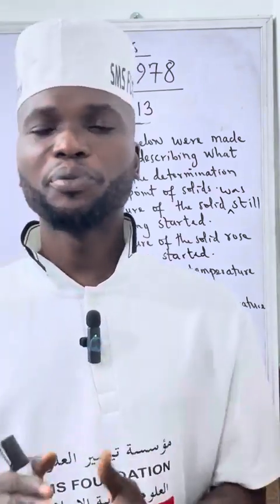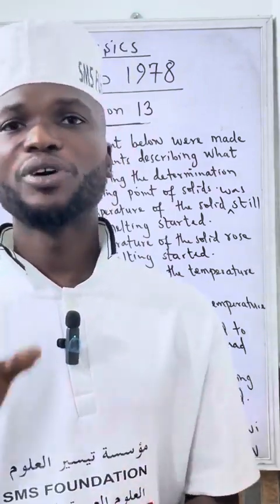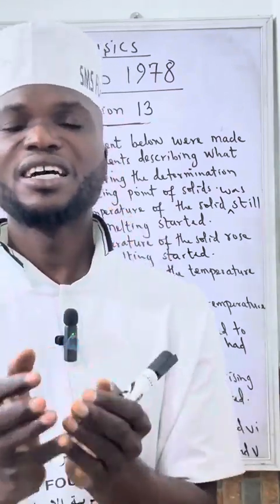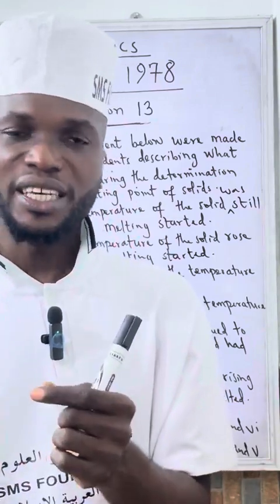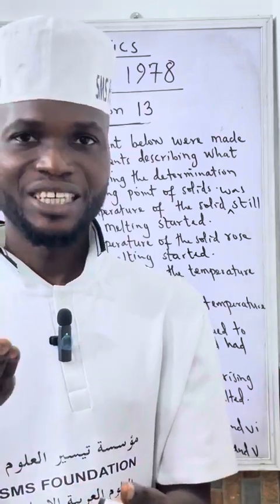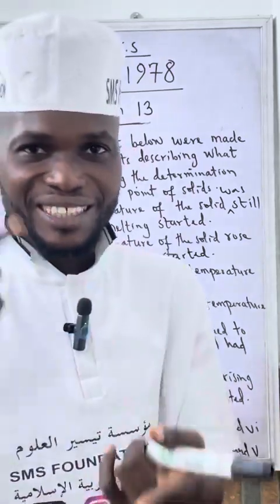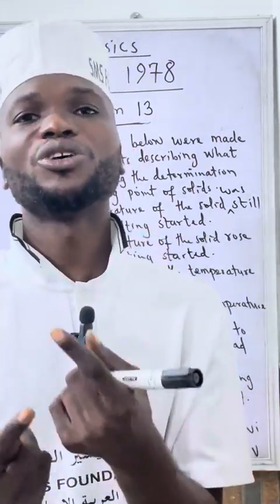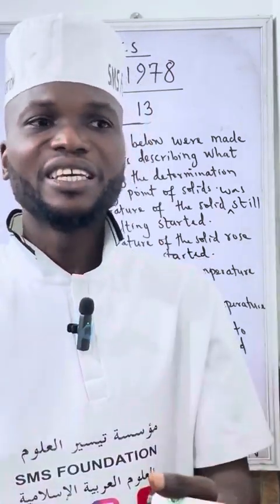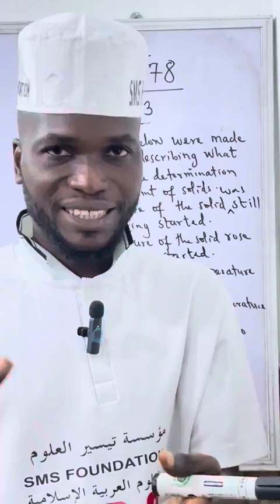Let me tell you what happens when a solid is heated. Let's take, for example, an ice. An ice is a solid. If an ice is heated, at first, when heat is applied to the ice, temperature will start rising. So the amount of heat that is raising the temperature is called heat capacity. So heat capacity is the heat that we need to raise temperature. So the temperature will start rising.